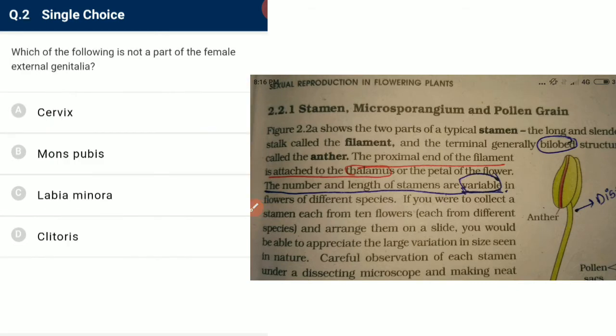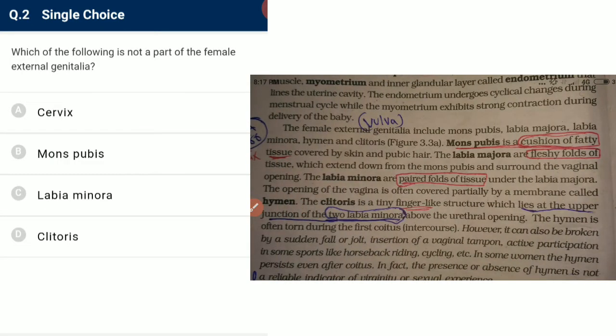Next, which of the following is not a part of female external genitalia? Female external genitalia contain mons pubis, labia majora, labia minora, hymen, and clitoris. It does not include the cervix. Cervix does not come under external genitalia. The most important thing here is that mons pubis is a cushion of fatty tissue.